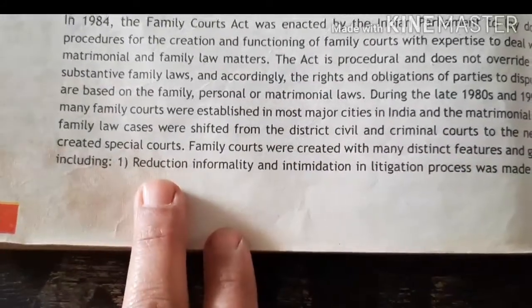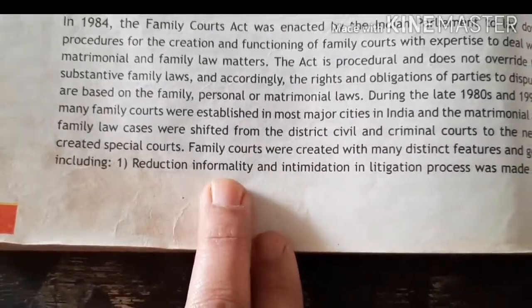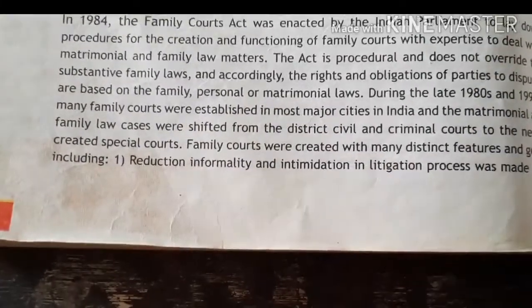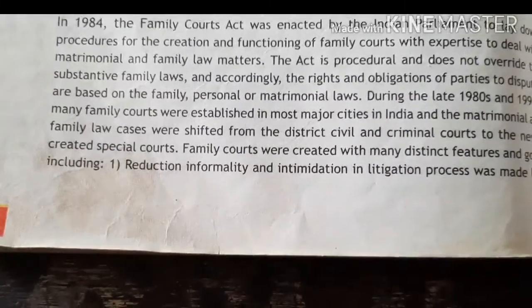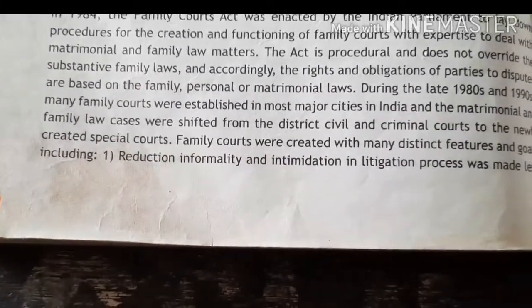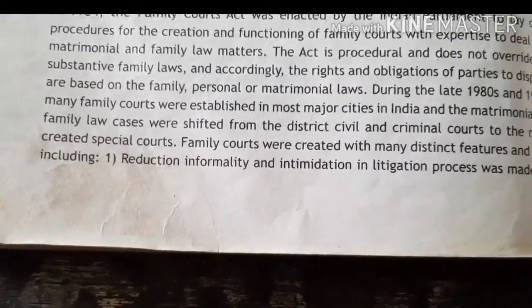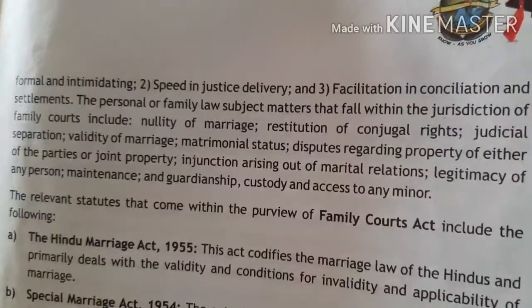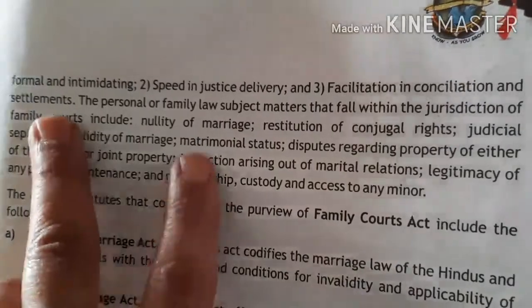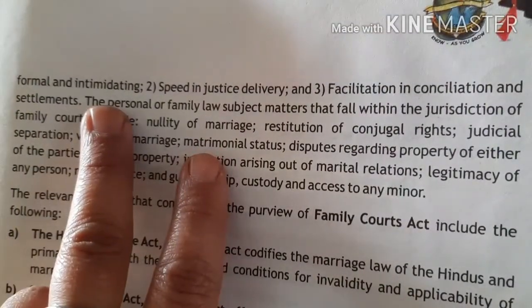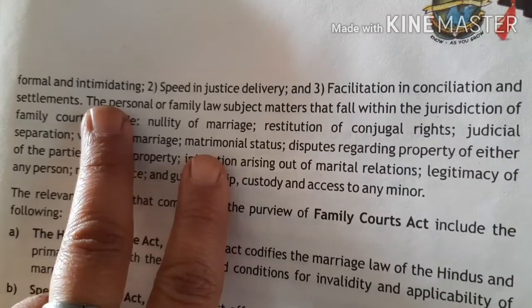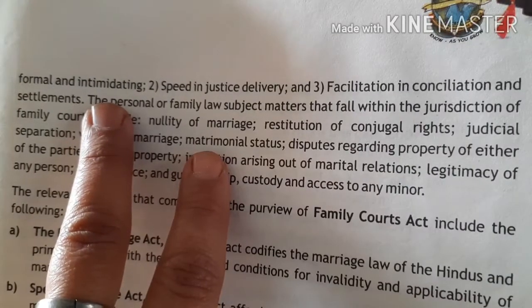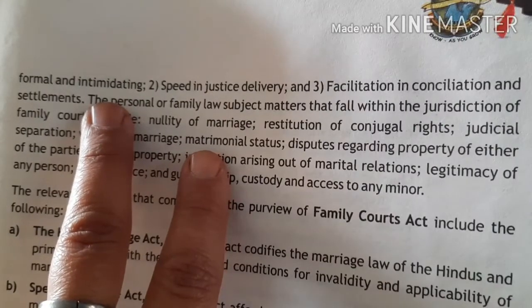We will read. First feature, reduction of formality and intimidation in the litigation process. First, the reduction of cases, means lumps of cases were filed in the court, many different types of cases were filed. So to reduce the burden of that court, family court is created. The first feature was to make it less formal and intimidating. Formalities are not there. So the first feature is to reduce the burden of the court and make it less formal.